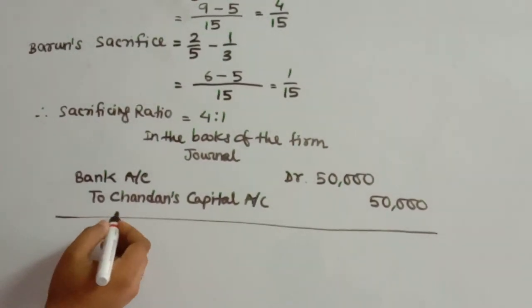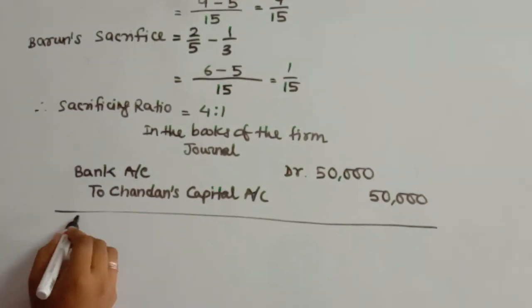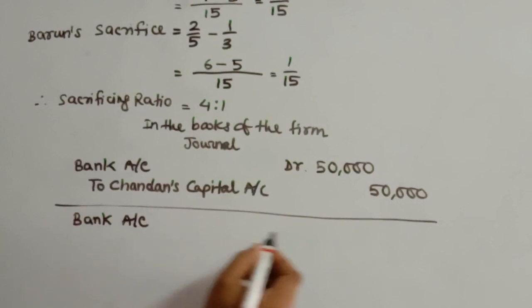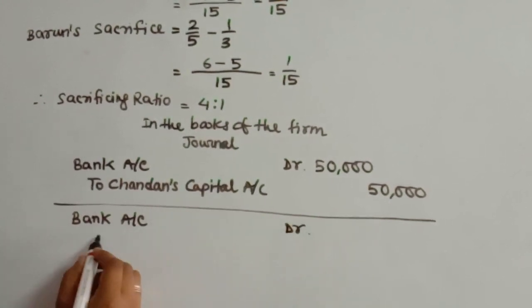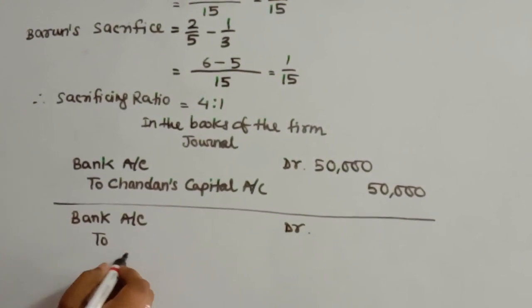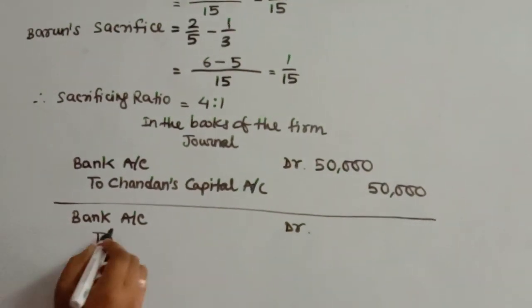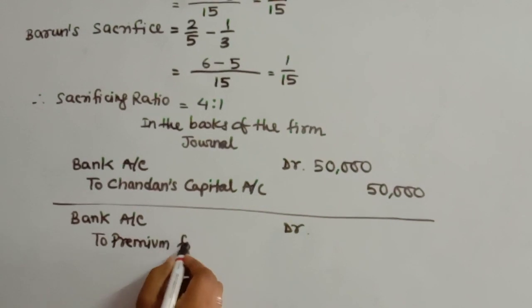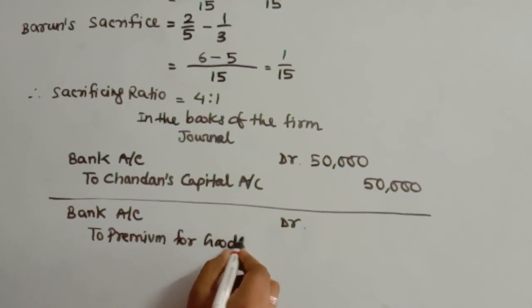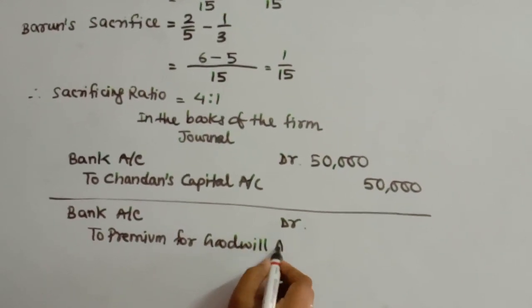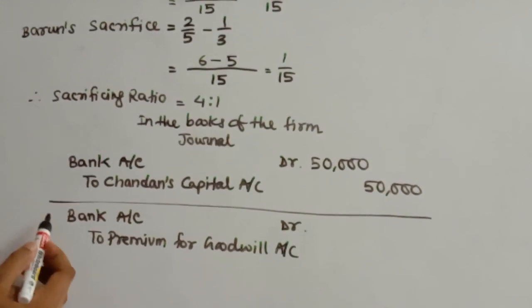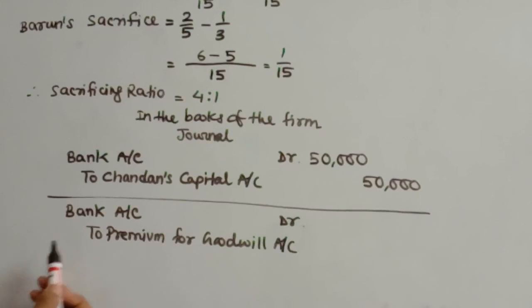Not only capital, Chandan has also brought in some money against the goodwill that the existing business is possessing. His contribution towards the goodwill of the business is called premium for goodwill. So Chandan, along with his capital, is also bringing to the business a certain amount as premium for goodwill. The business is receiving the money, so bank account is debited in both the cases.